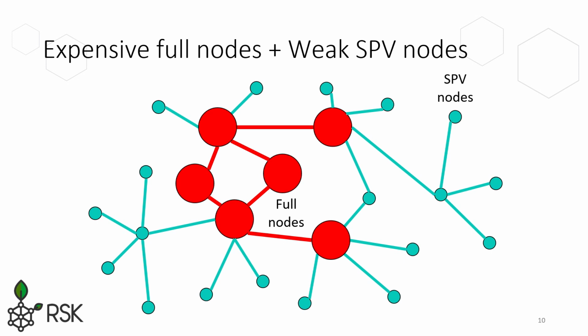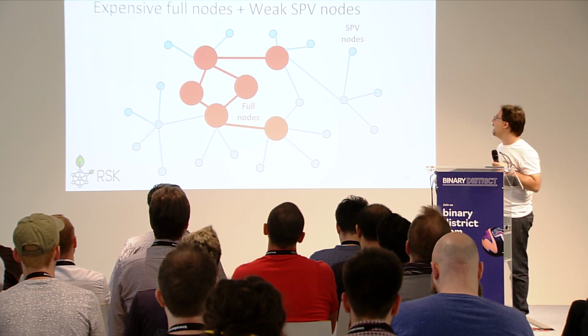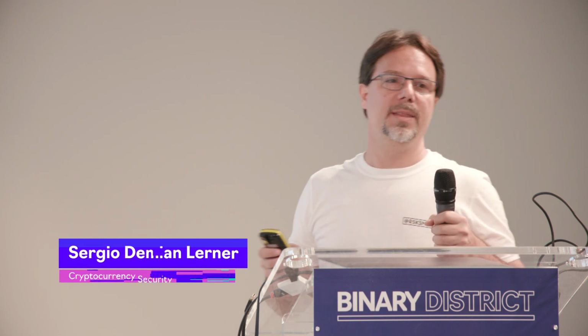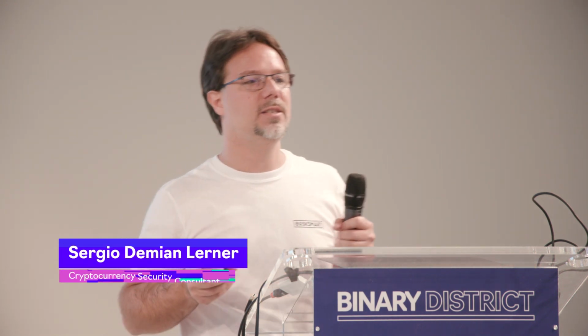So if the network grows and starts processing more transactions, we will have very few full nodes that actually verify everything, and a lot of very small nodes that will be SPV nodes. And this can work. There can be a certain number of SPV nodes, but essentially this is a centralization risk.